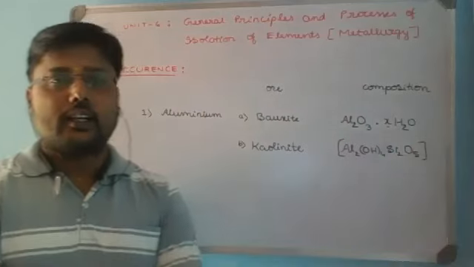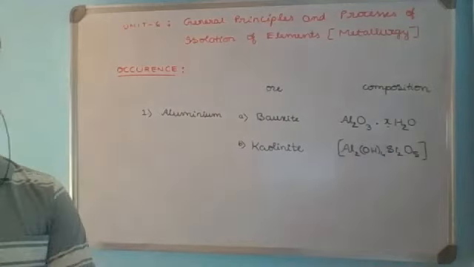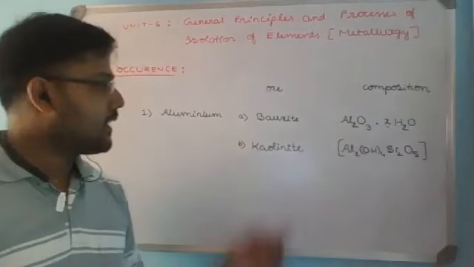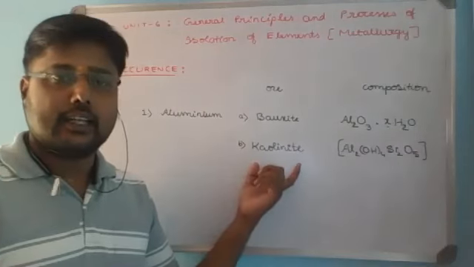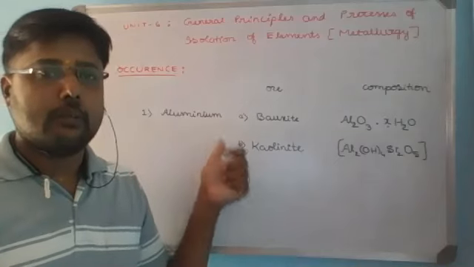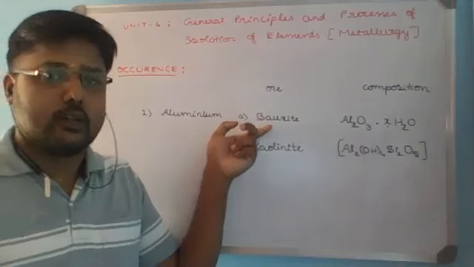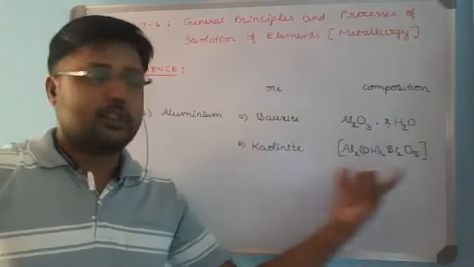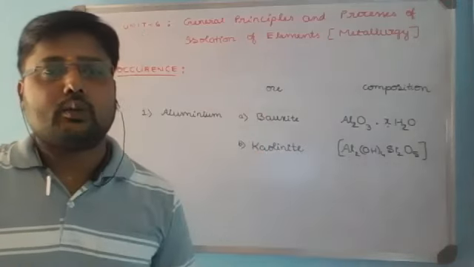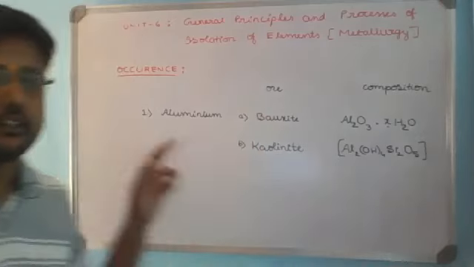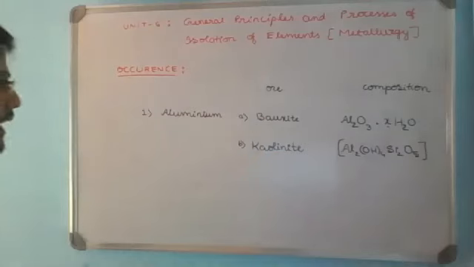One is bauxite, Al2O3·XH2O, which is also called corundum or alumina. The second one, kaolinite, is again an important ore of aluminium, but the most abundant ore of aluminium is bauxite. So kaolinite composition is Al2(OH)4·Si2O5. Now this is with respect to the first metal.